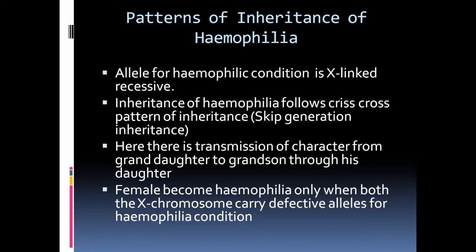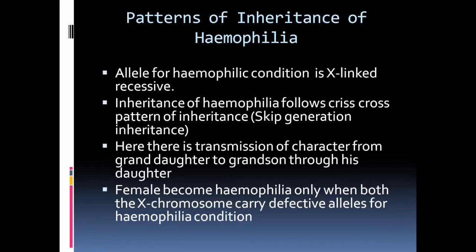And the second point is that this follows the crisscross pattern of inheritance, or skipping of generations. Crisscross means the transmission of characters from fathers to sons, and sons to daughters. You have to consider that as the crisscross pattern of inheritance. Okay, the characters are transmitted from father to son, and son to daughter.